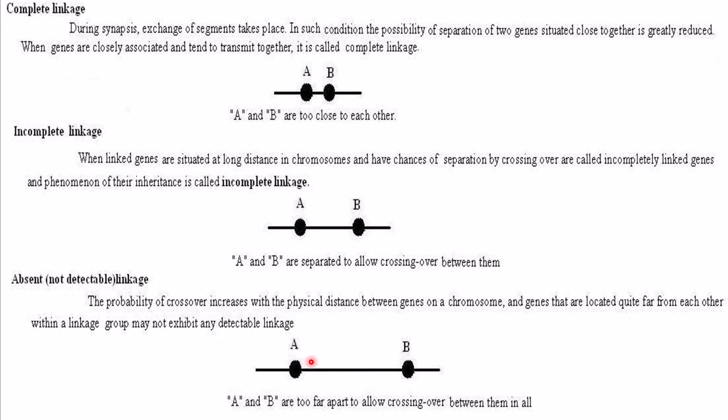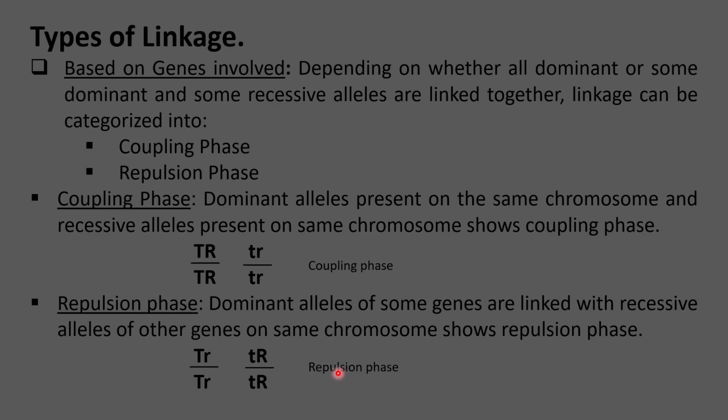So there is a higher chance of crossing over happening, and they tend to not inherit these two linked genes together. This means it cannot be detected as linked genes because it's purely on a chance basis. These can get into two different gametes or two different individuals. So this is called absent or non-detectable linkage.